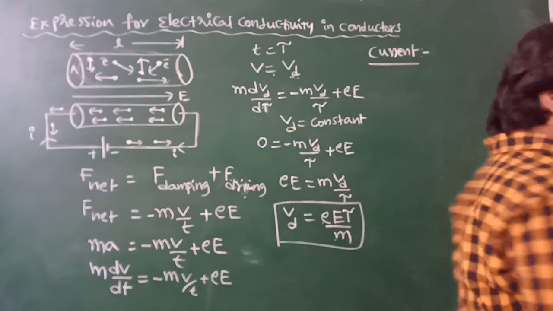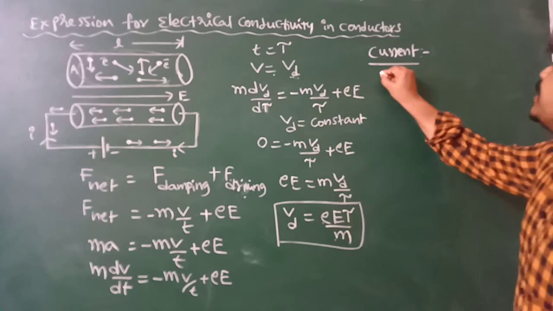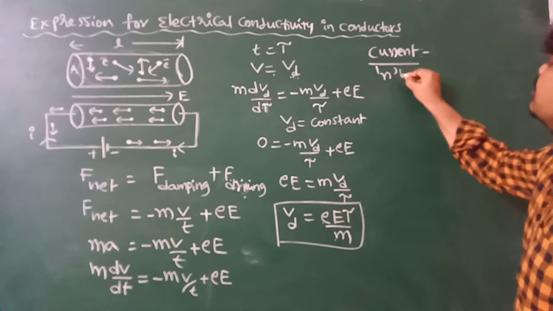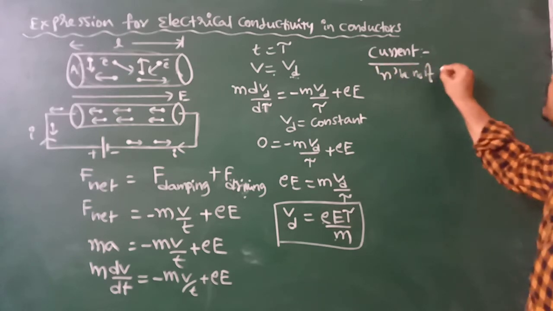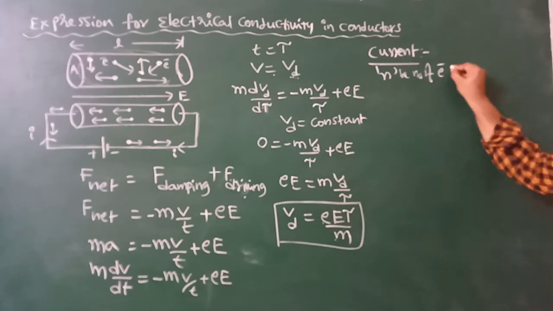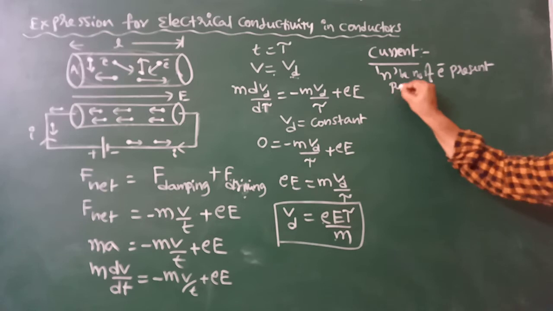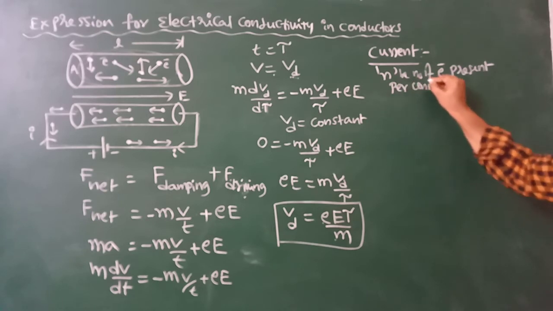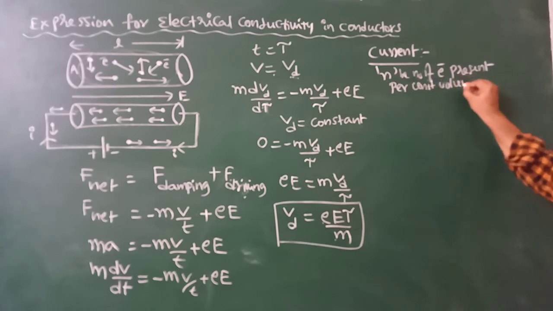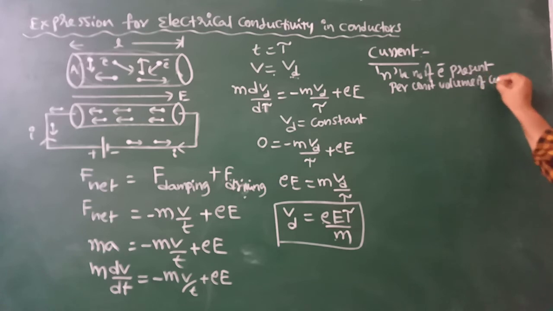Suppose I consider n to be the number of electrons present per unit volume of conductor. Per unit volume of the conductor, how many electrons are present?